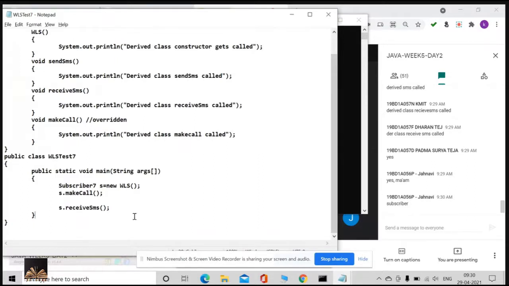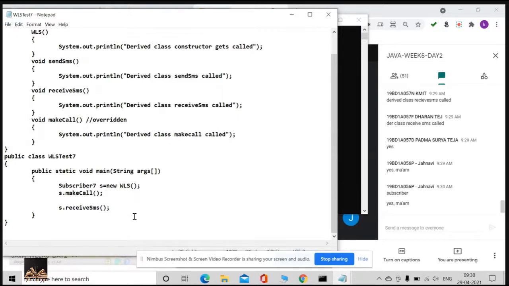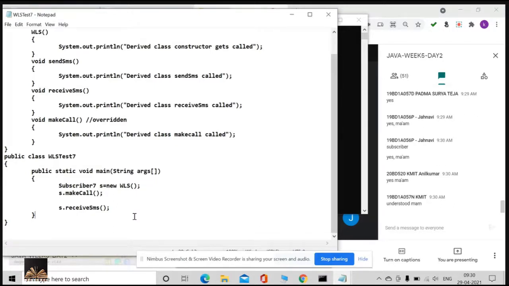Understood? Did you understand what I'm saying? Right, everybody? At compile time, when the compiler checked, there was no receive SMS there, so it stops even at compile time itself. Okay, guys, please make a note of it. Everybody, when the base class reference is used to point to a derived class object, you need to keep these points in your mind or at least in your notebook.